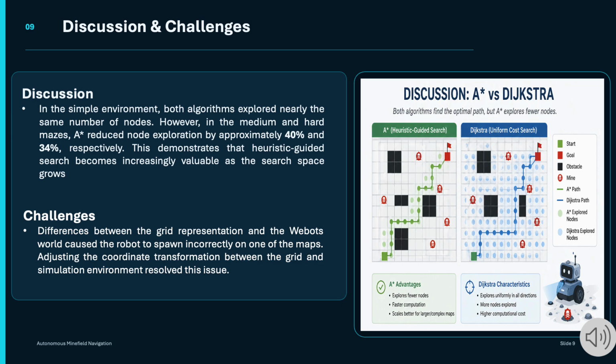This makes A-star more computationally efficient, especially in complex environments. During implementation, we faced challenges such as migrating to Webots, correcting the wheel-encoder drift using a closed-loop control, and redesigning the medium maze to better highlight the performance difference between the two algorithms. Overall, these improvements strengthen the accuracy and reliability of our results.